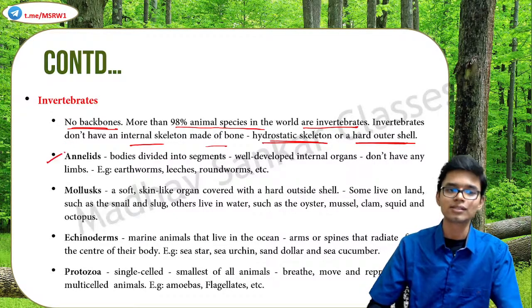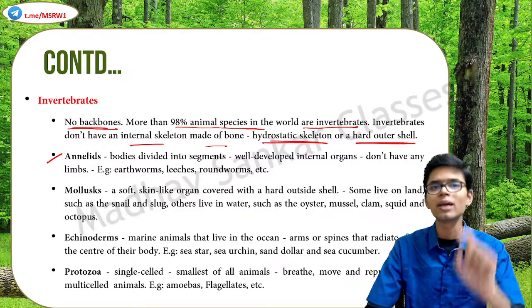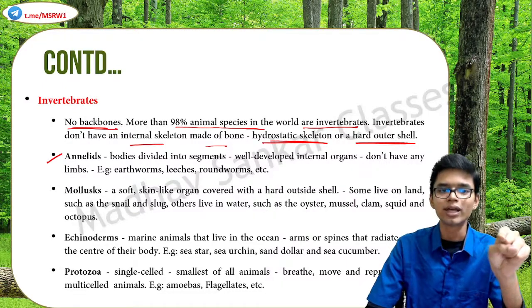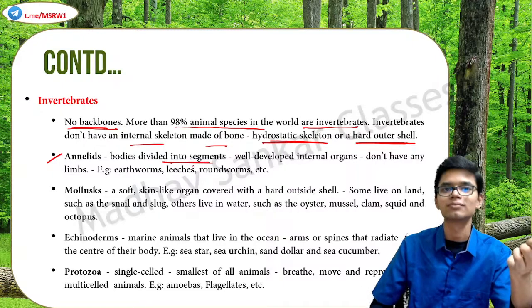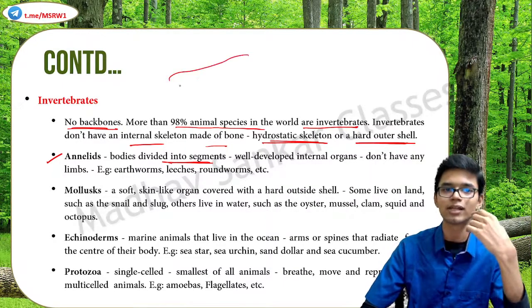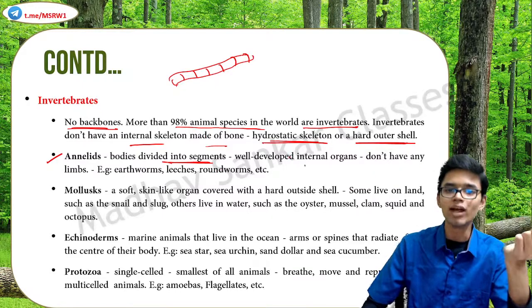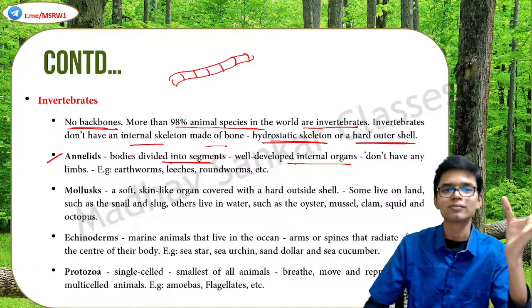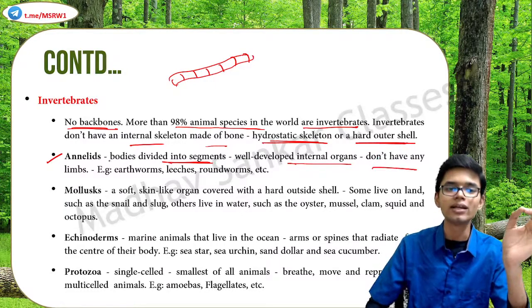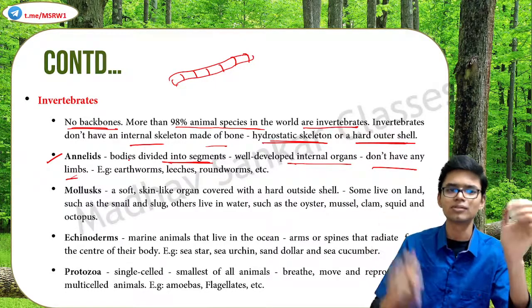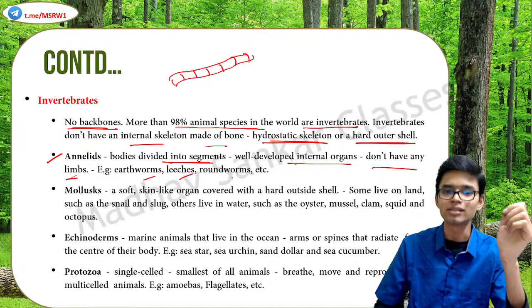First of all, annelids. Annelids, think about the worms and all. Like, for example, tapeworm, etc. These come under annelids. Their body is divided into segments. Okay, you have seen some tapeworms and all, right? They will look something like this, and their body is divided into multiple segments. Well-developed internal organs. Yes, they might be very small, but their internal organs are very well developed. They don't have any limbs. Example: earthworm, leeches, roundworm, etc.